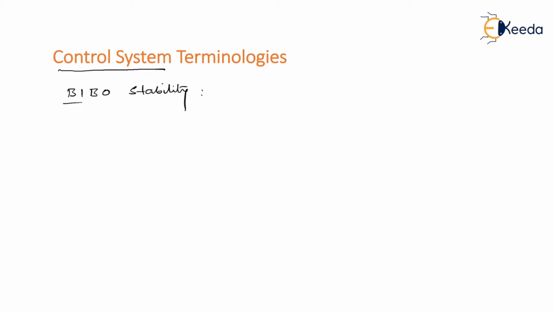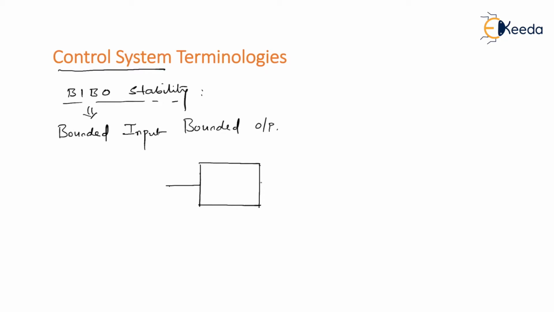So let us understand what is meant by BIBO stability. Here BIBO stands for bounded input, bounded output. So a system which takes bounded input and in turn produces bounded output, I can say the system is said to be BIBO stable, that is, bounded input and bounded output stable. So what is meant by bounded input?